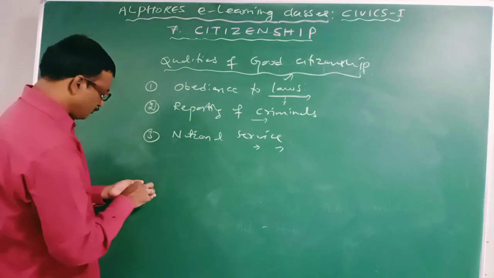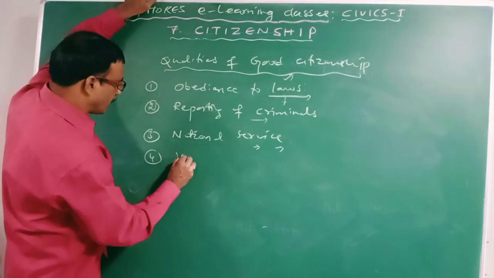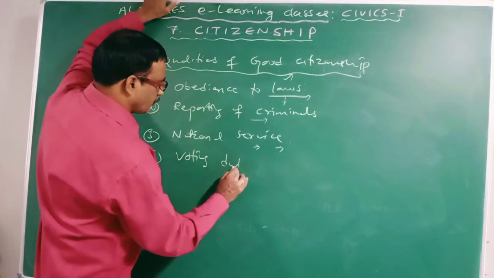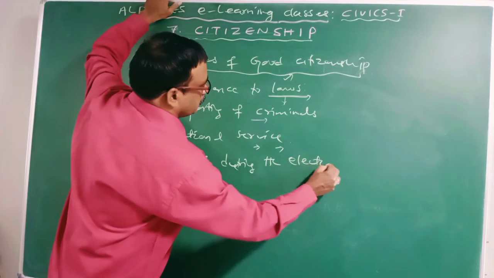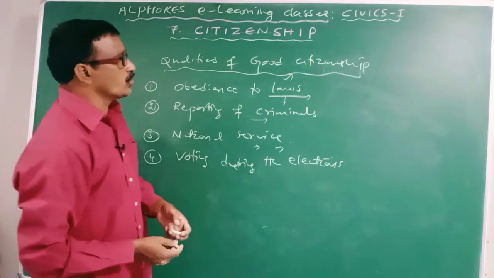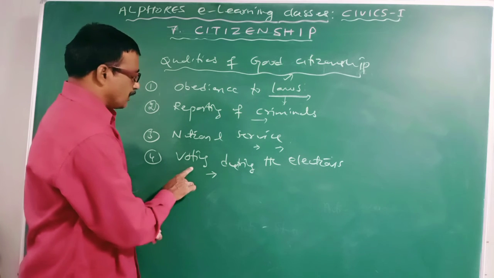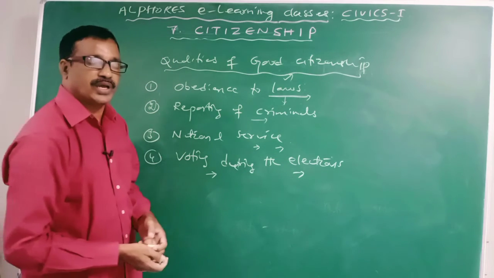And the fourth one is voting during elections. A good citizen must utilize his right to vote in times of elections.